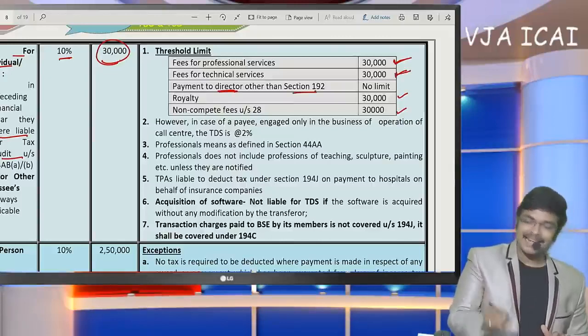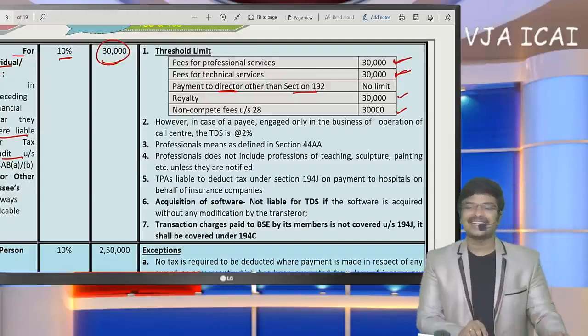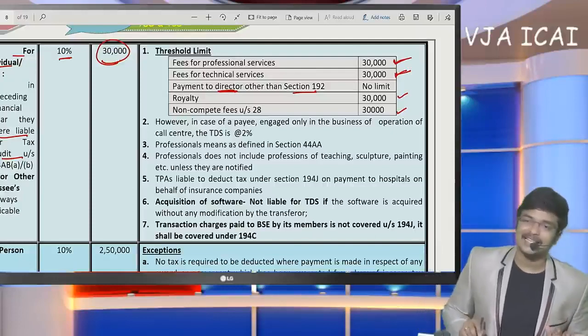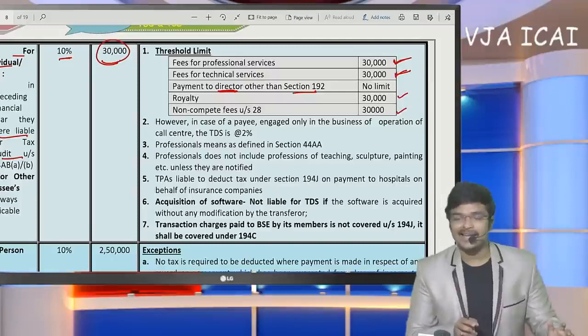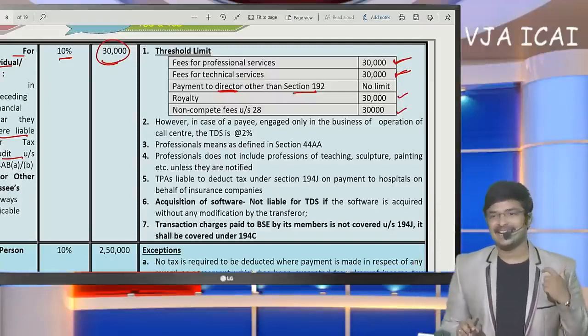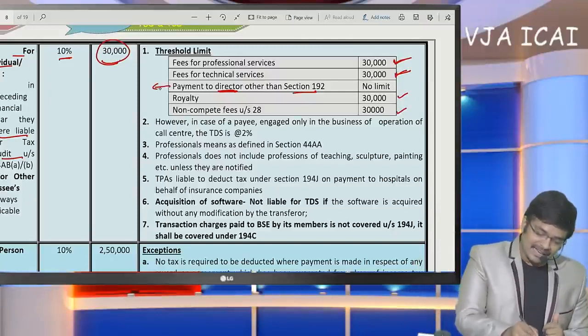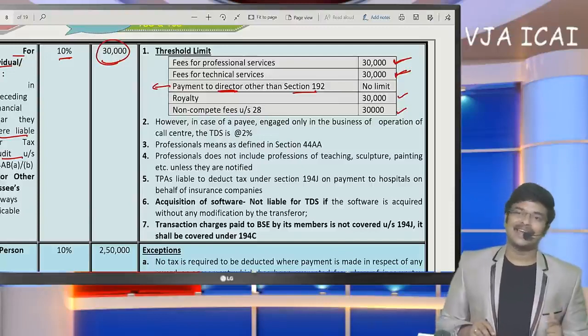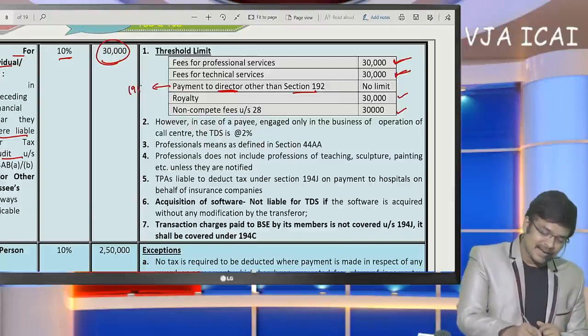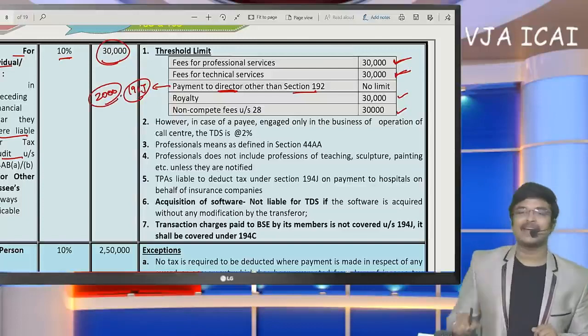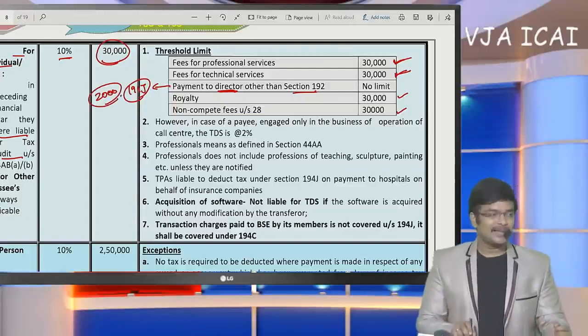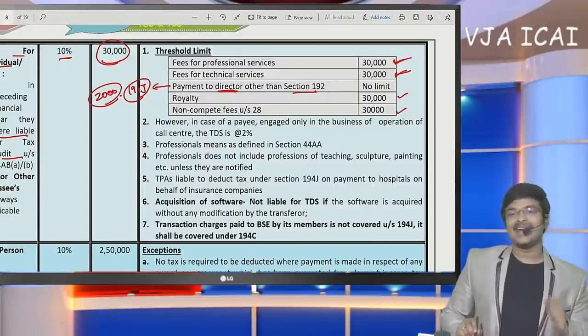Payment to a director other than 192. Sir, director sitting fees or director's remuneration, if he is an employee, then we are going to deduct TDS under 192. If he is acting as a non-executive director, then TDS has to be deducted under 194J. Even if 2,000 rupees is paid, TDS has to be deducted. There is no limit for payment to a director.